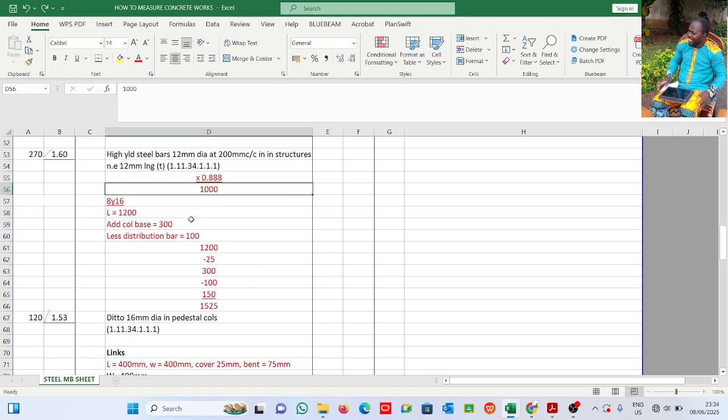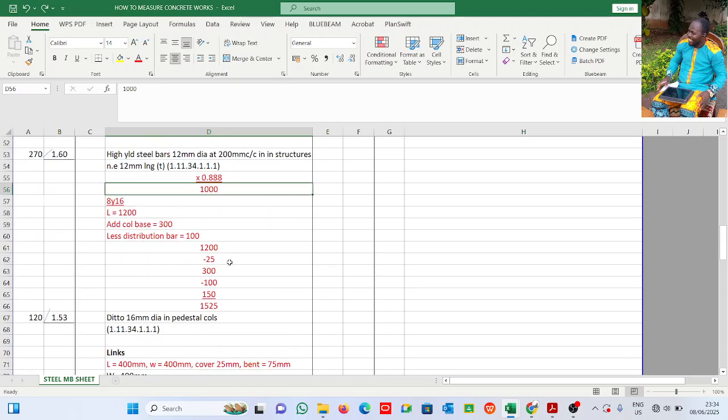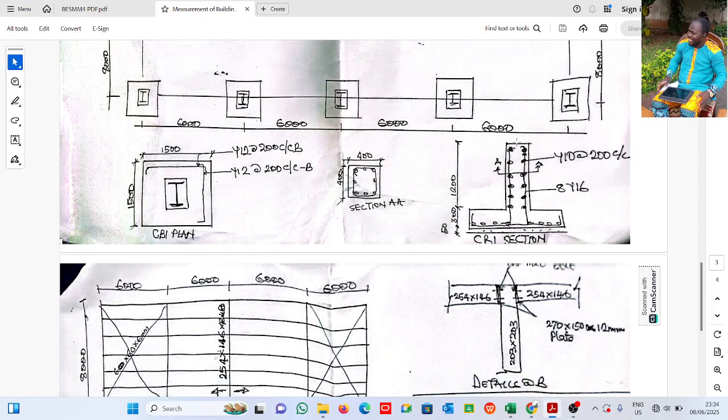All right, after the base, we go to the columns, the reinforcement in the columns. Now I've been told that the column is 1200 millimeter high, that the depth is 1200. Now let's come here. This is what we have, 1200 up to this point too, right? But see, it is extending down here. It even has a bend.